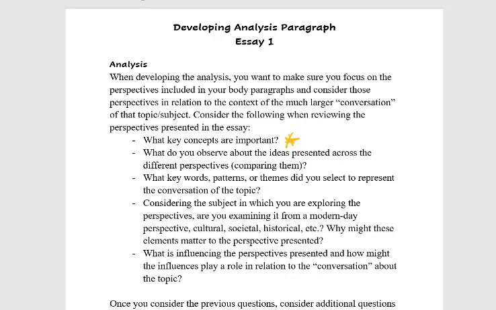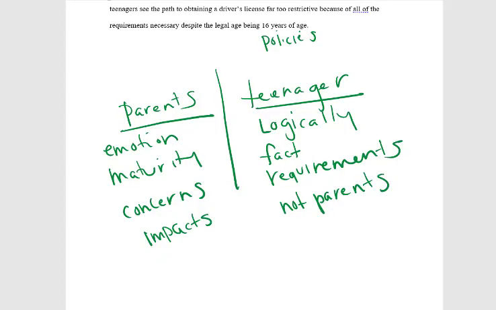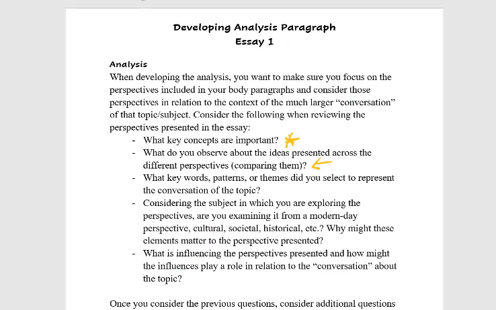Okay. The other thing that you can do is, of course, compare. And we have that comparison already here. So we have emotionally based, logically based. So if you want to focus on that aspect, or the fact that teenagers look at factual evidence and the parents' perspectives are not really evidence based, but they could be experience based, right? Based off of their perception. So that's something that you can look at, or compare to. So your analysis could speak to the fact that teenagers are not parents, so they don't share the same concerns, or, yes, they're looking at facts, but they don't realize that there are other elements.